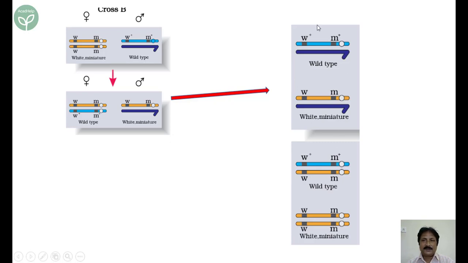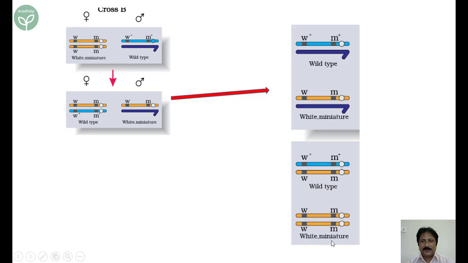So among the males, 50% is wild type, you see here, because one wild and one miniature. So 50% is wild type and 50% is white miniature or mutant type. I think it's clear. Similarly, among the females, what do we find here?